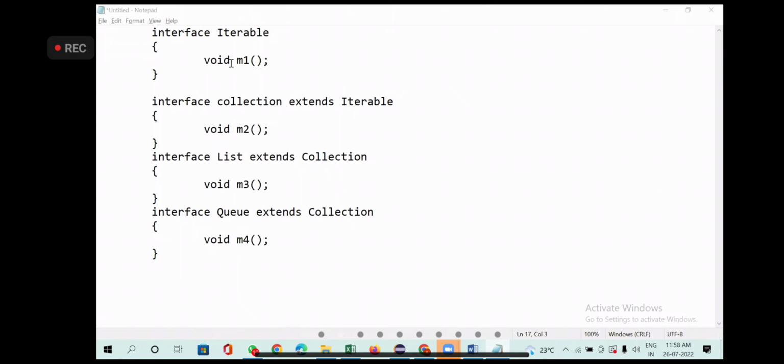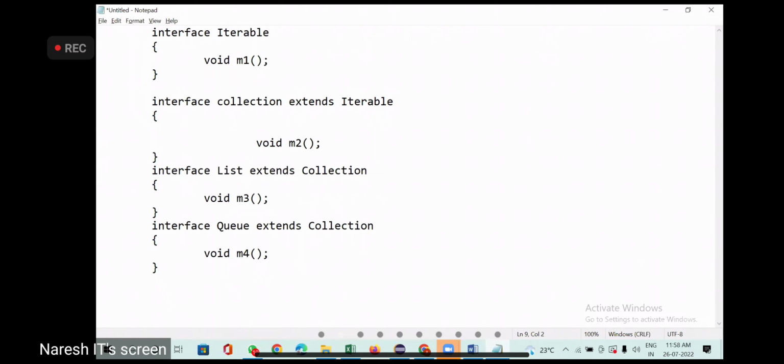Iterable's one method comes to Collection, so you get void method 1 from the Iterable interface. So Collection will have 2 methods: one coming from Iterable and method 2, its own method.